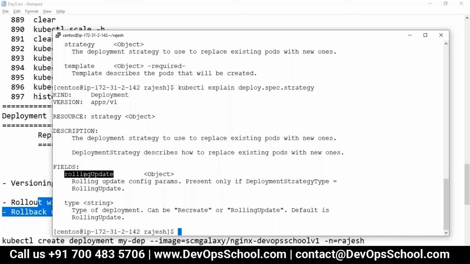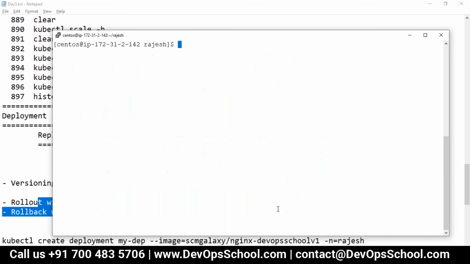Okay, see here, rolling update strategy, type string. What string can you pass? You can pass recreate or rolling update. Recreate I'm not talking about, I'm talking about the rolling update. If you see here, rolling update, let me show you, this is the default actually.